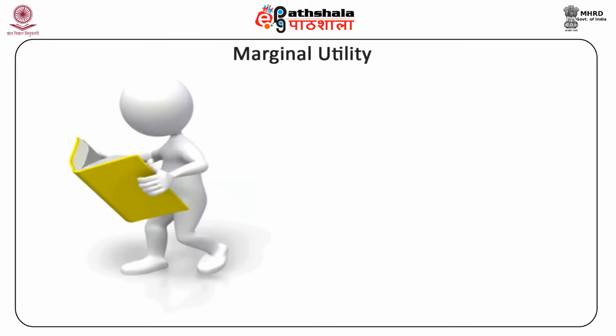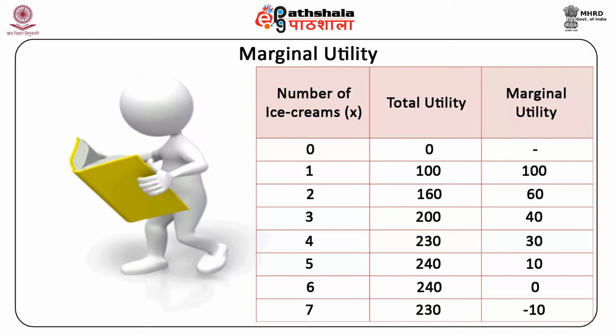From the calculations given in the table, it should be clear that marginal utility of the nth unit consumed, that is MUn, is calculated by taking the difference between TU attained by consuming n units of a good X, that is TUn, and TU attained by consuming n minus 1 units of X, that is TUn-1. Therefore, we can write TUn - TUn-1 = ΔTU = MUn.